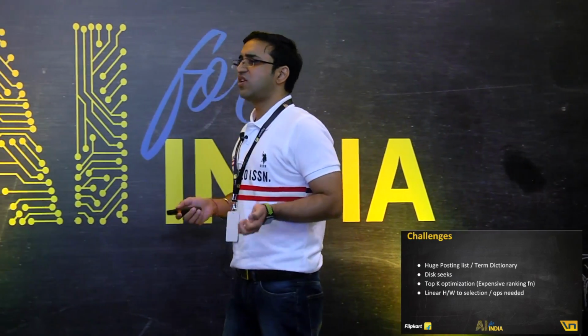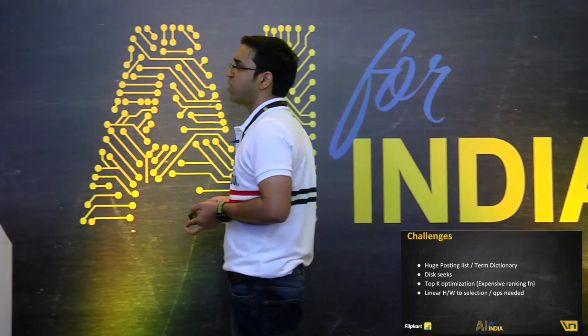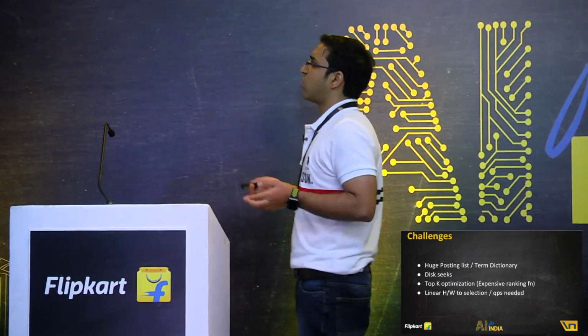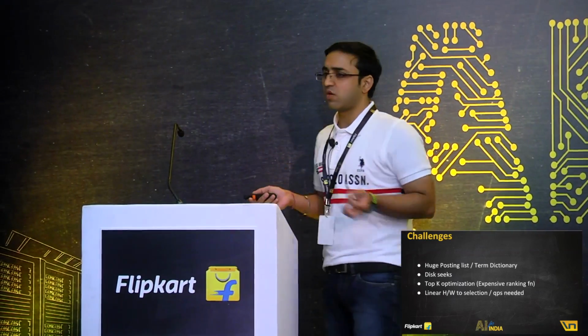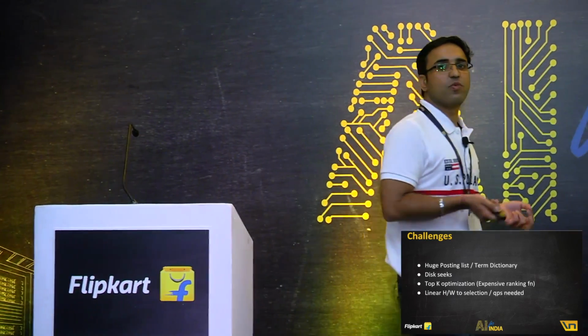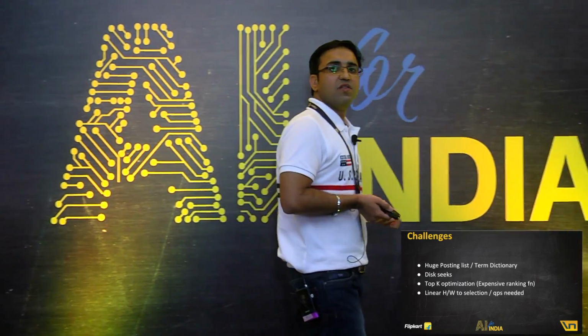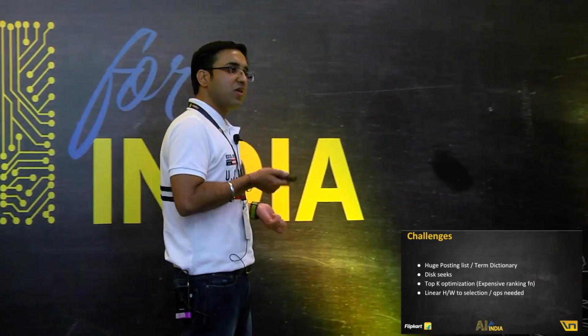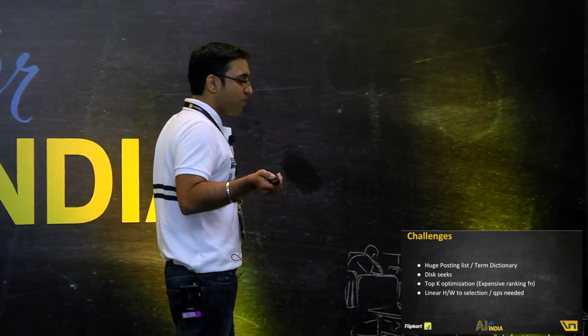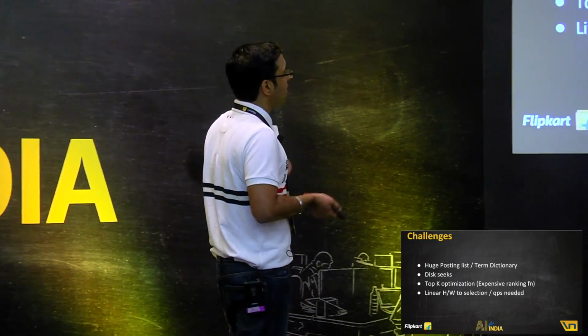Moving on. So these are all the challenges I just talked about. I'm just accumulating them here again. I talked about the huge posting list and term dictionary. I talked about disk seeks being a problem at the scale of products being searched at Flipkart. We have a problem of top K optimization, which means there's a large matching set and I want to find the top K. Its scoring is complex here.